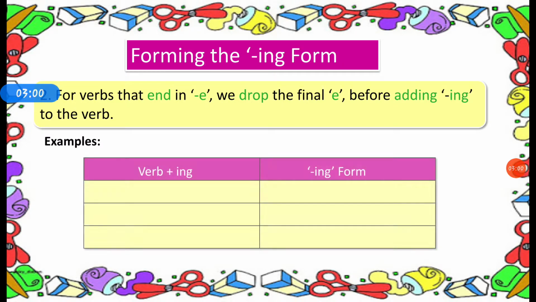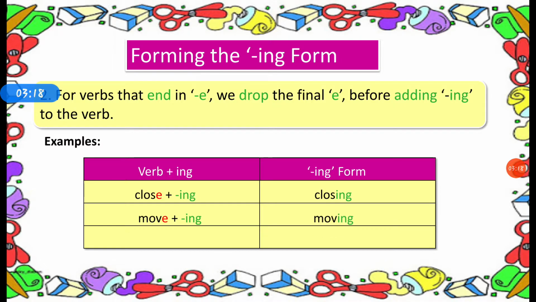Examples. Close. Here we drop e and add ing. It becomes closing. Move. Again we drop e and add ing. It becomes moving. And last, share. Again we drop e and add ing to the verb share. It becomes sharing.